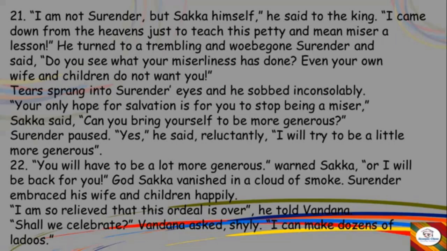Saka said, "Can you bring yourself to be more generous?" "Yes," he said reluctantly. Even if he's not willing, he's saying yes. Reluctantly means even if not willing, he's forcibly saying yes. "I will try to be a little more generous," he says. Then God says, "You will have to be a lot more generous. I will be back for you, or else." And God Saka vanished from there.